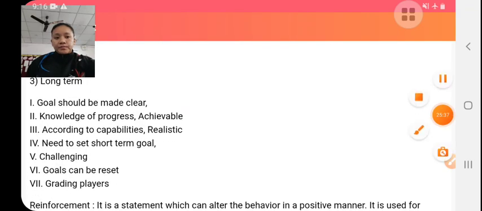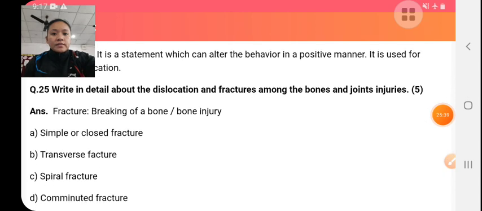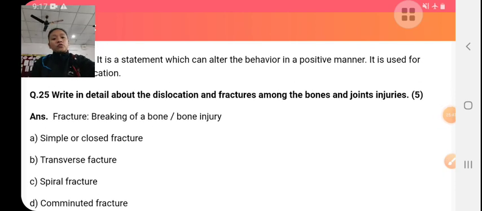Next, write in detail about dislocations and fractures along with bone and joint injury.